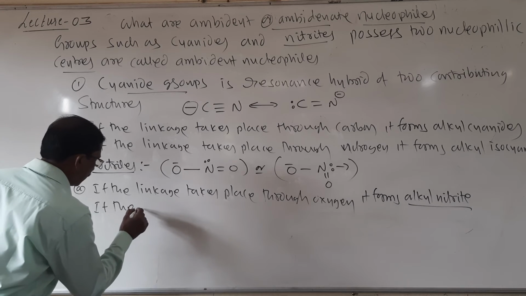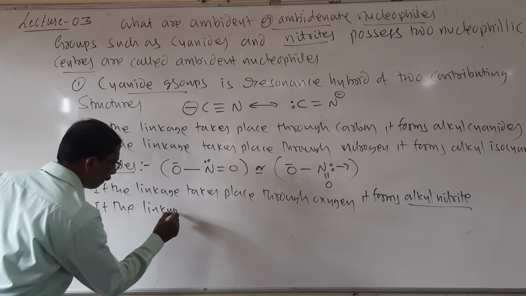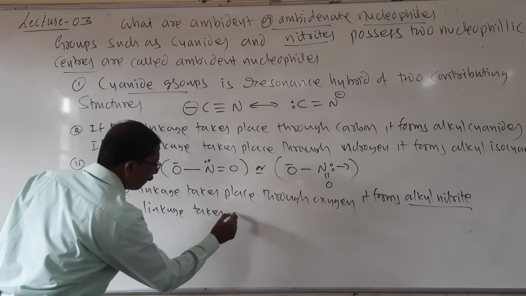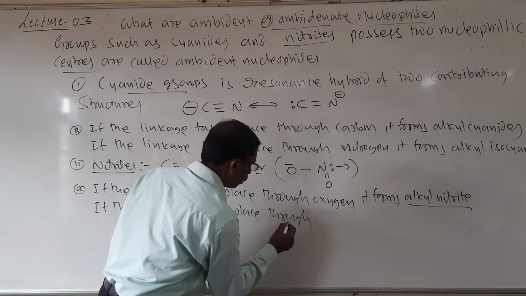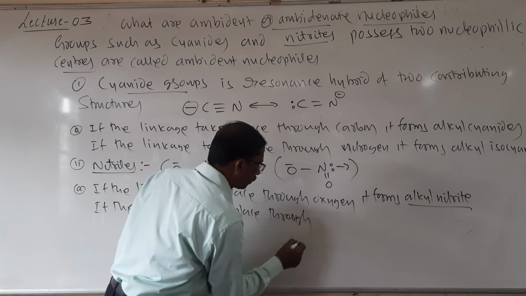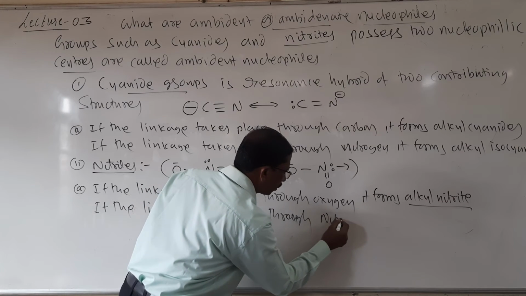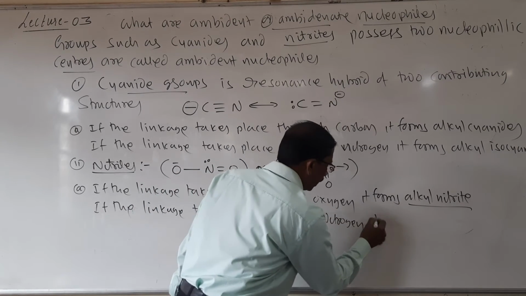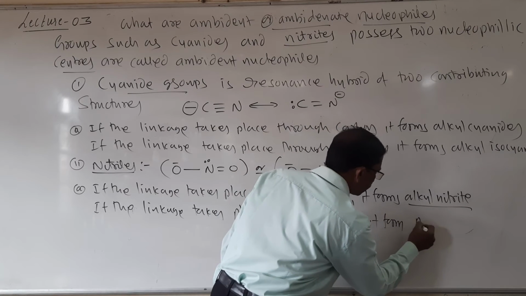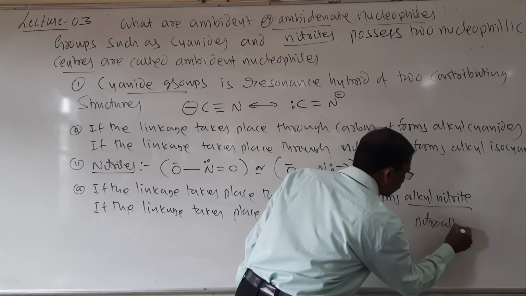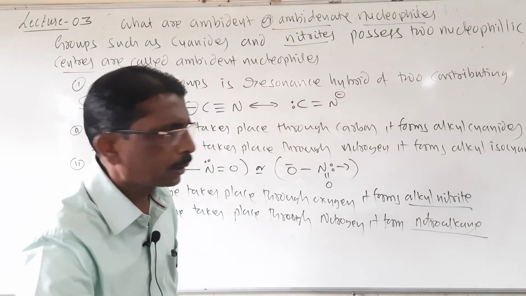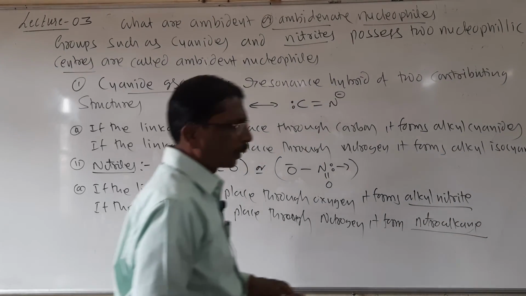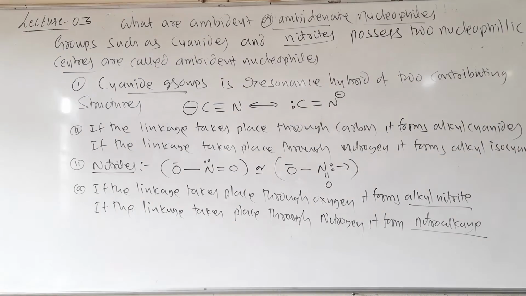If the linkage takes place through nitrogen, it forms nitroalkane. Look students, this difference. It is about this ambident.